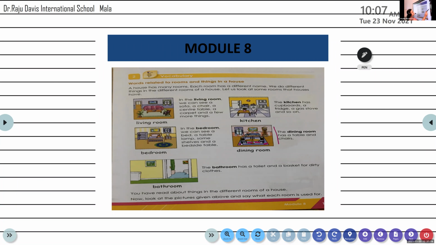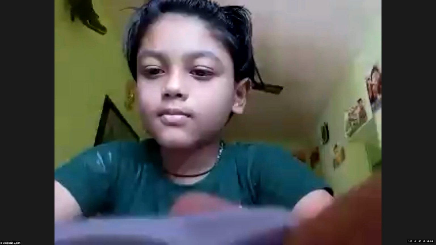Ishan, unmute. Thank you, Suresh. Good effort. Ishan, what is the table used in the dining room called? The table used in the dining room, what is it called? Dining table. As simple as that, right? The table used in the dining room is called the dining table. What is it used for? What is the meaning of dining? Eating food. Yes, very good.